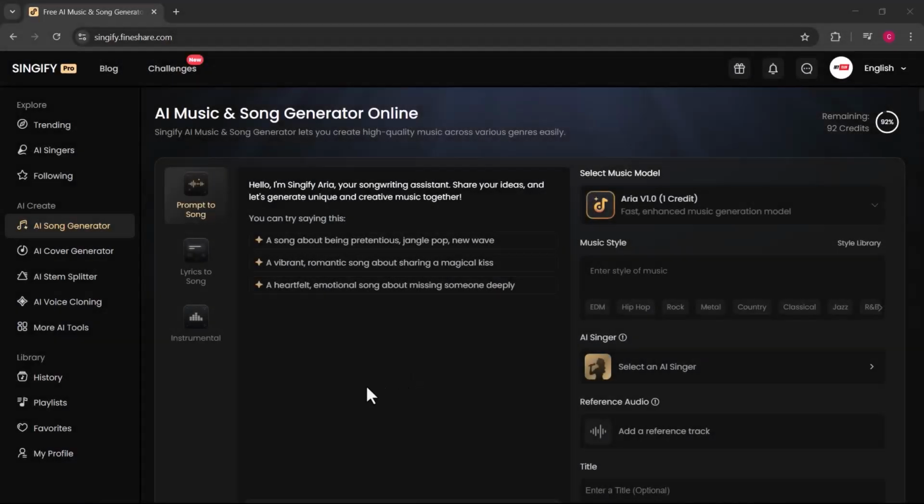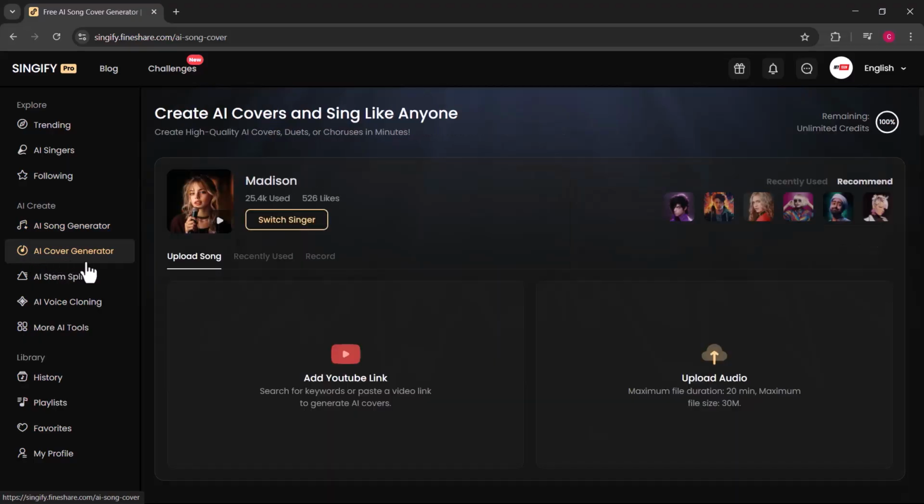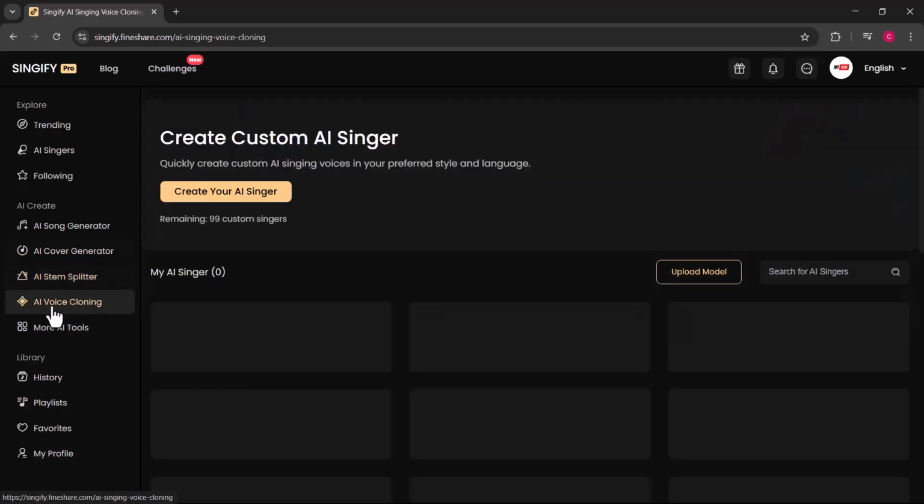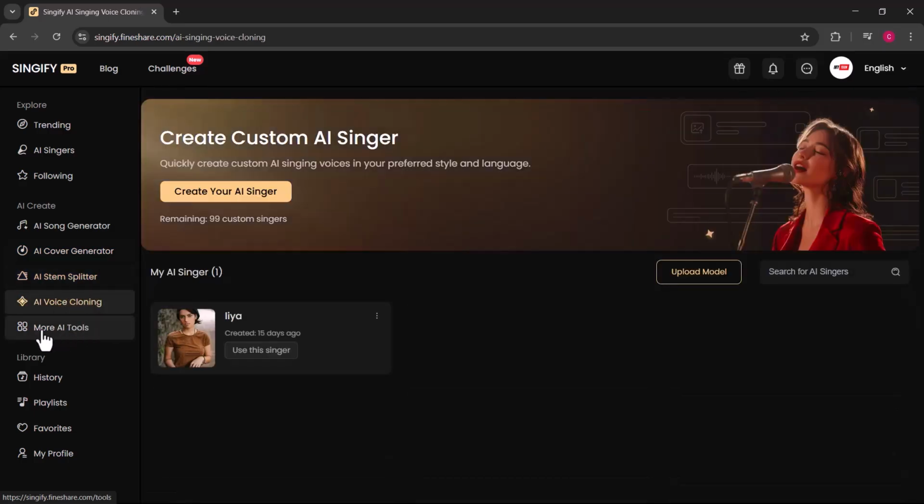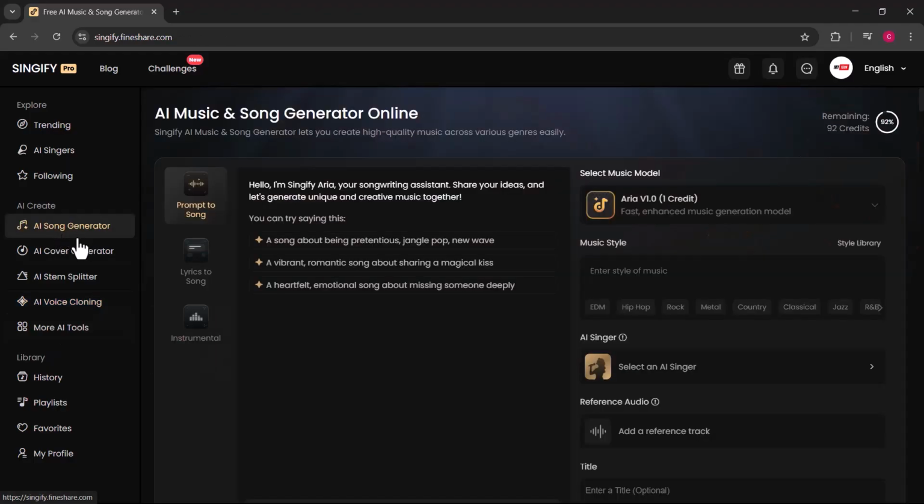As soon as you open the website, you will see an interface that looks something like this. Just like you can see on the screen right now. The UI is quite unique, clean, simple and classy. On the left hand side, you will find a variety of options like trending, following, a song generator, a cover generator, a stems filter, voice cloning and many more powerful features. On the right hand side, you will see additional tools and settings depending on the features you are using.